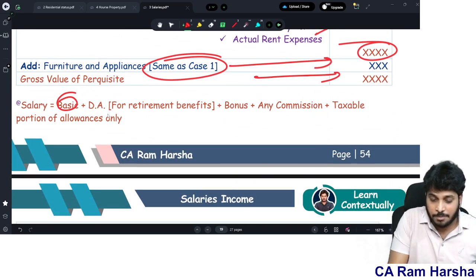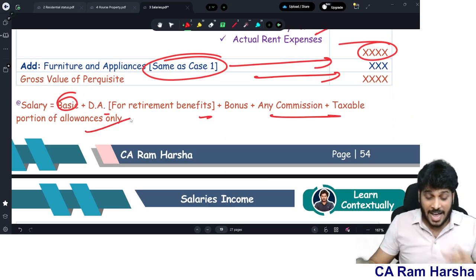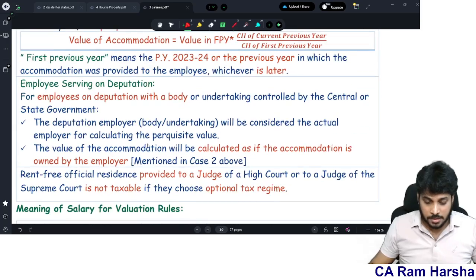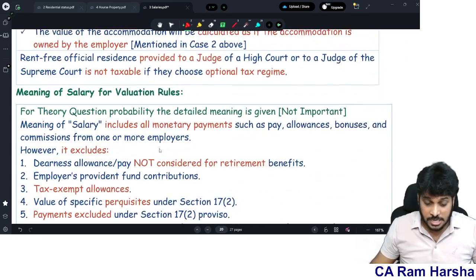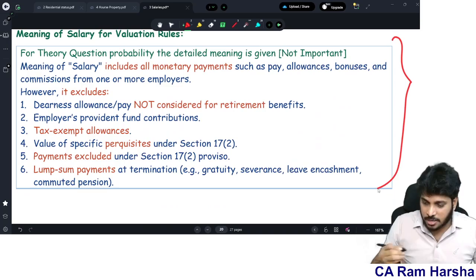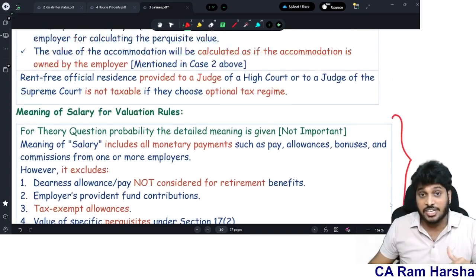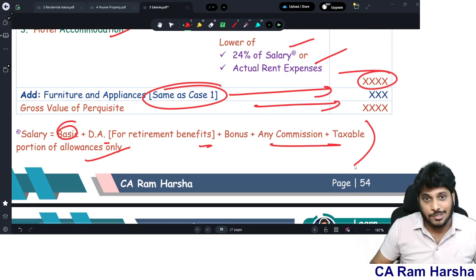Now, what do you mean by salary? Basic plus DA for retirement benefits plus bonus. The actual salary definition is this one. This is the salary definition given in the income tax law. You see, this is how the definition is given in the ICAI book or the Income Tax Act. But this definition we simplified and then kept it like this.